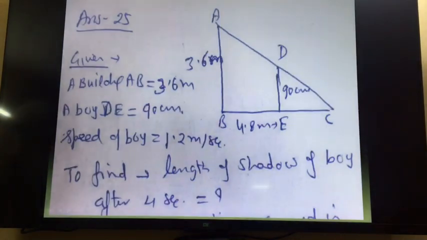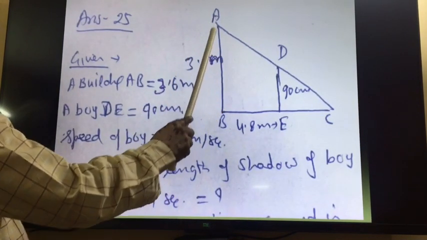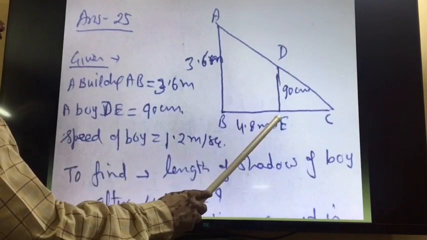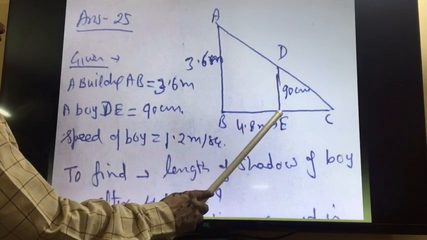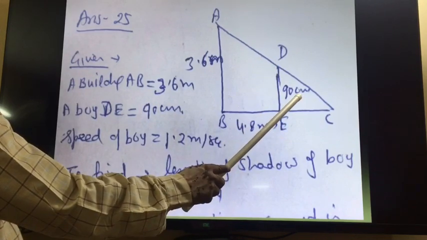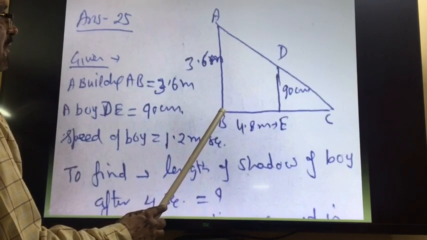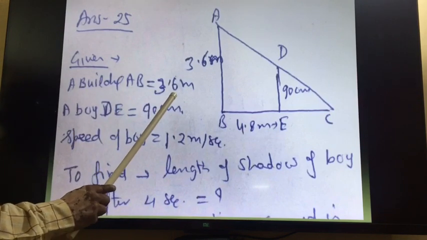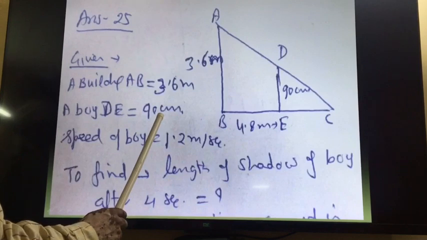So what will be the diagram? Please see this. AB is the building, 3.6 meters, and DE is the boy. Its length is 90 centimeter. The boy is moving from B point. B point is the base of the building. So the building is AB, 3.6 meters is the height, and the boy is DE, its length is 90 centimeter.